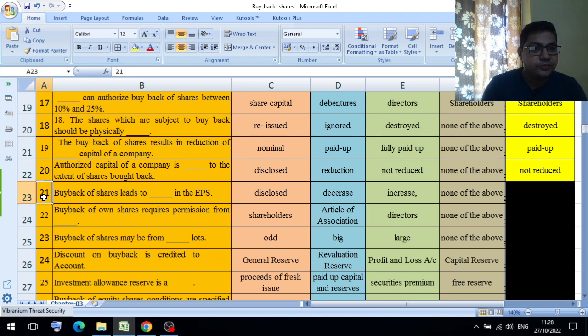Question number 21. Buyback of shares leads to dash in the EPS, earning per share. Options: disclose, decrease, increase, none of the above. So the answer is increase. Buyback of shares leads to an increase in the earning per share.